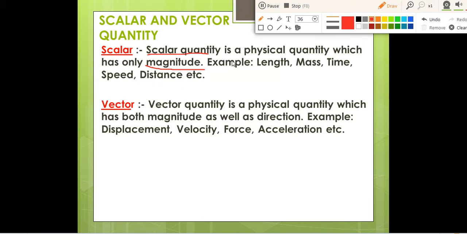So what are scalar quantities? Scalar quantities are those quantities which have only magnitude. For example, you can write length, mass, time, speed, distance. These are the examples of scalar quantities.